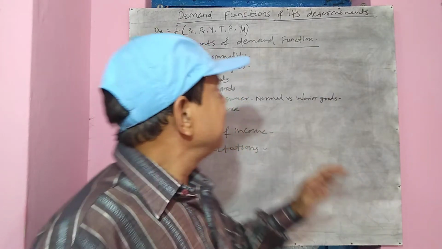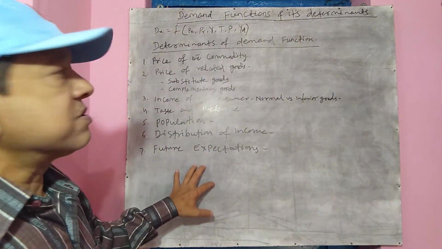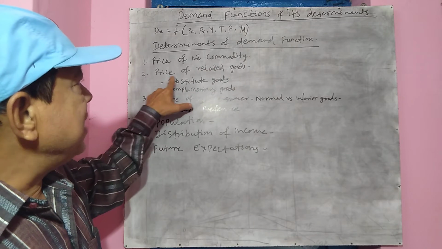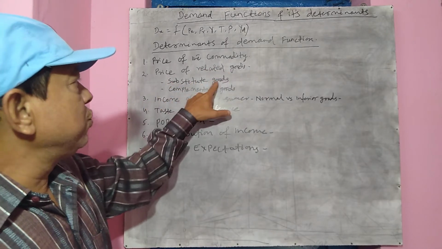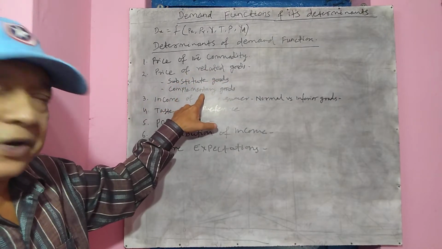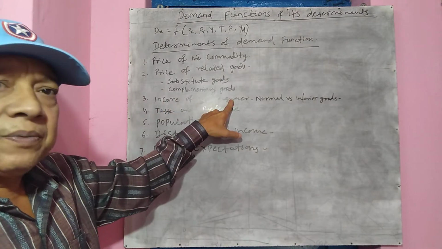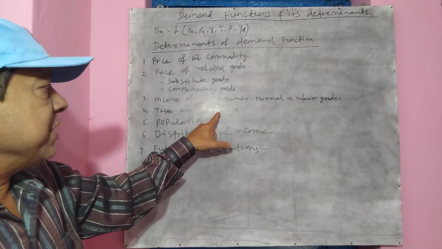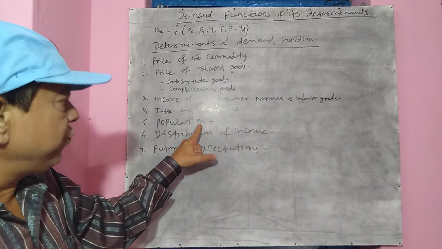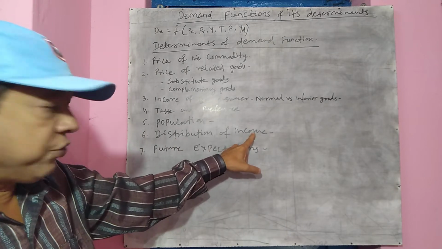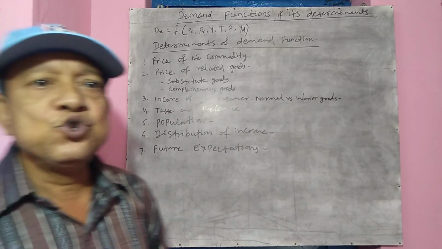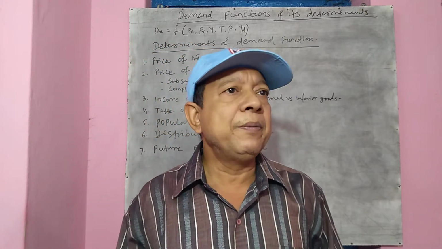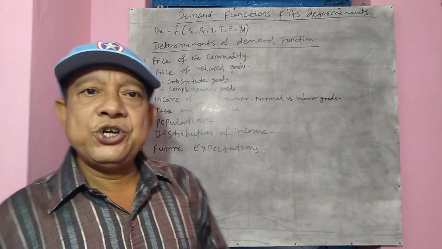Okay, so these are the 7 determinants of the demand function. They are the price of the commodity, price of related goods, substitute goods or complementary goods, then income of the consumer in case of normal goods and in case of inferior goods, then taste and preference of the consumers, population of the country, distribution of income in the country, and lastly future expectations. Okay, so this is all about your demand function and its determinants.